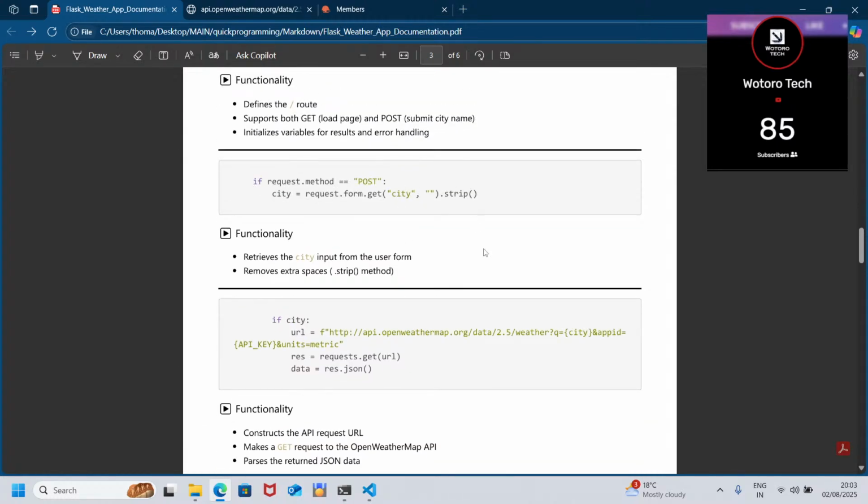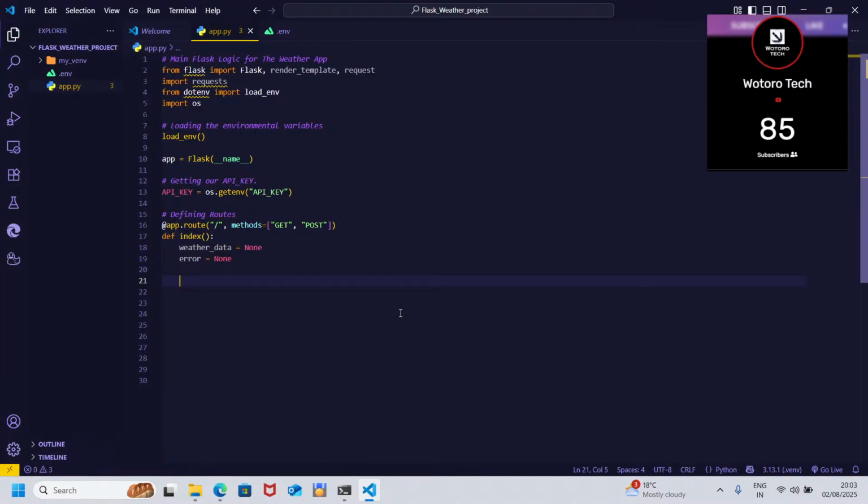So let's implement these two lines, then we come back to retrieving information from the API. There we go, and we see. So here we are going to use our if request.method equals post. Remember, I said get is just like requesting data, and post is inputting the data. So here we are trying to check, is the user inputting the data? If the user is inputting the data, then do something.